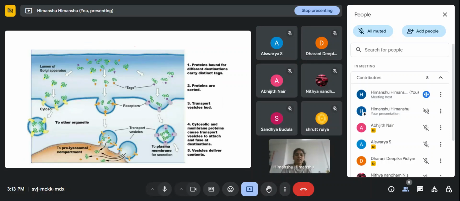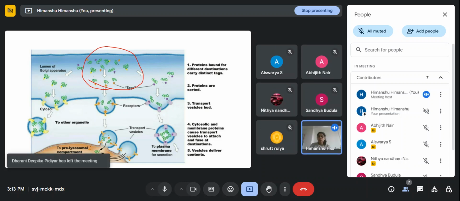Okay, this is another diagram for how they do the sorting and transport of the proteins. This is the lumen of the Golgi apparatus. Proteins bound to different destinations carry distinct tags. Like how do they decide whether this protein is a secreted protein, or a cytosolic protein, or an outside plasma membrane protein?